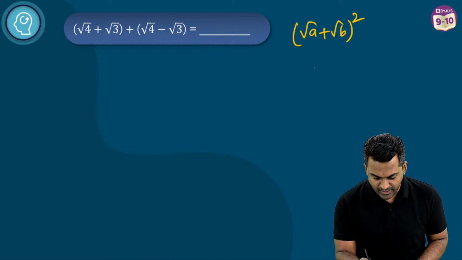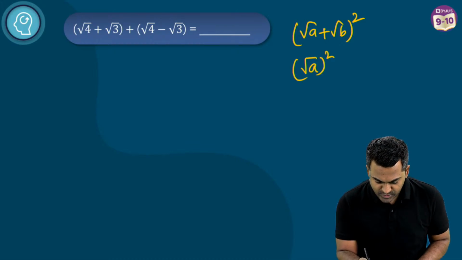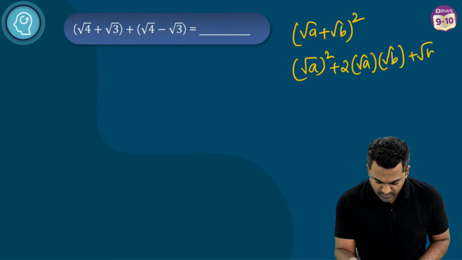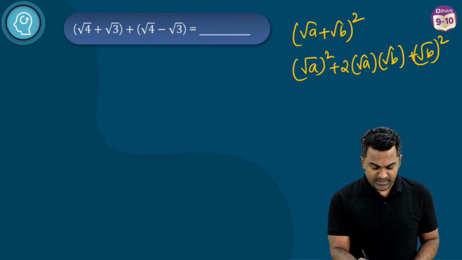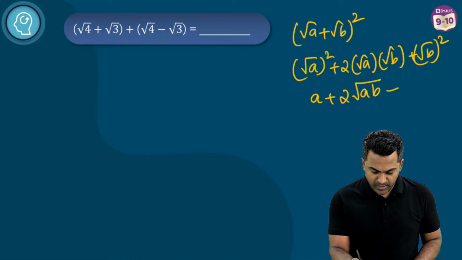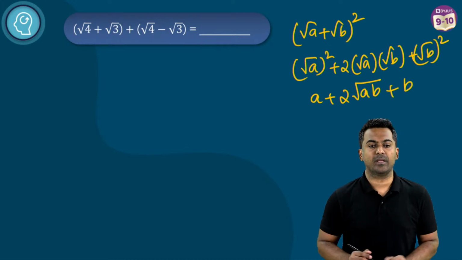If we apply that here, this is going to be root a square plus 2 multiplied with root a multiplied with root b plus root b whole square, right? Root a whole square we know is a, plus this can be written like 2 root ab, plus root b whole square can be written like b.